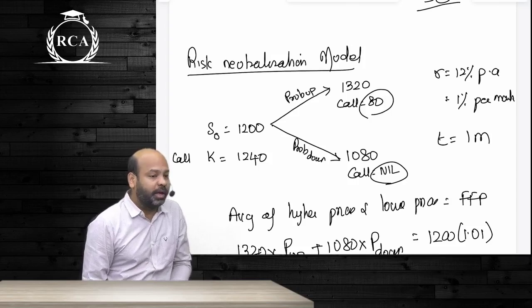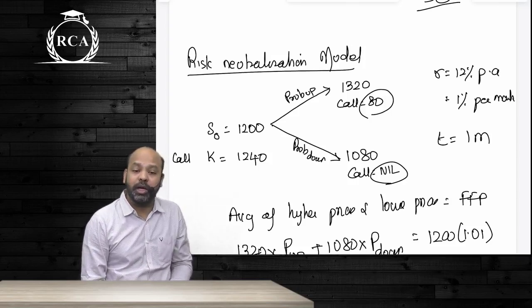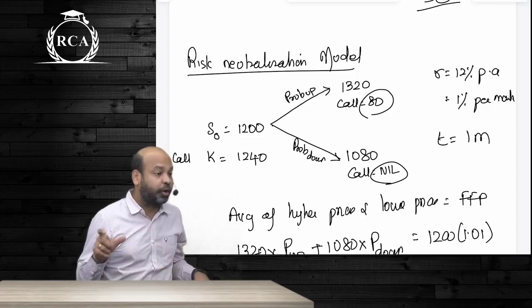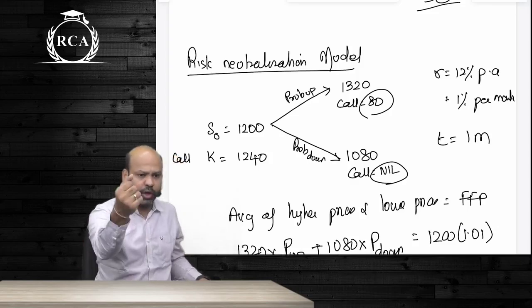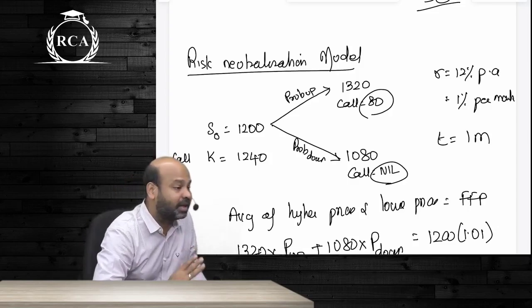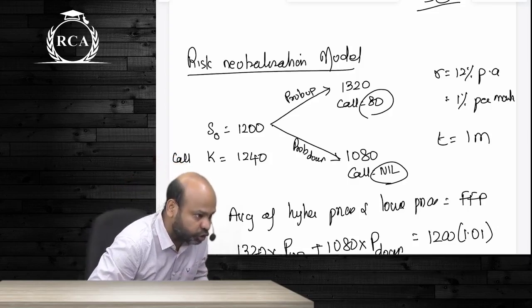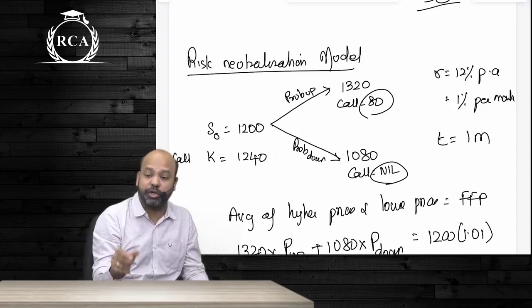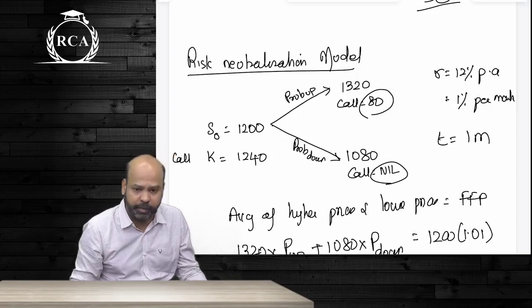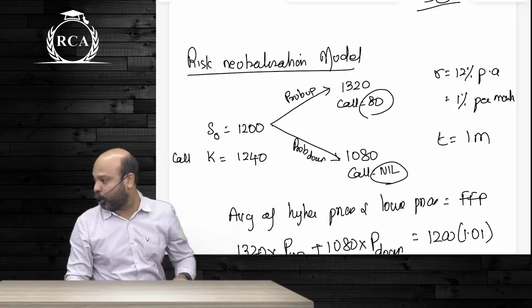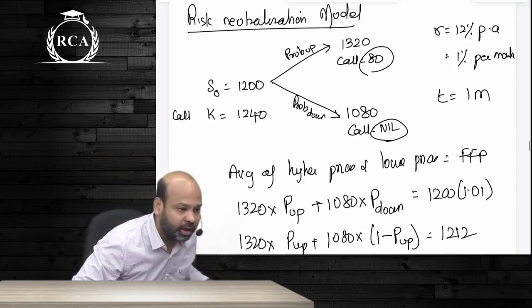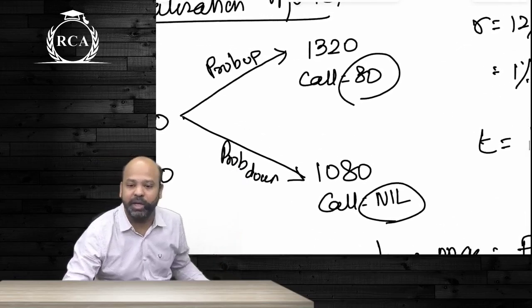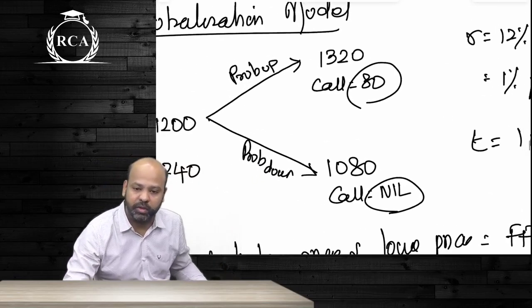What will not be given under the risk neutralization model are the exact probabilities. So our job will be to compute probabilities. Once you get probabilities, the calculation is exactly the same as the expected gains approach. You will compute benefit on expiry by comparing the value of option at each price, multiplied by the corresponding probabilities. To compute probabilities under the risk neutralization model, whichever 2 prices are possible on expiry, in our example it is 1320 and 1080.